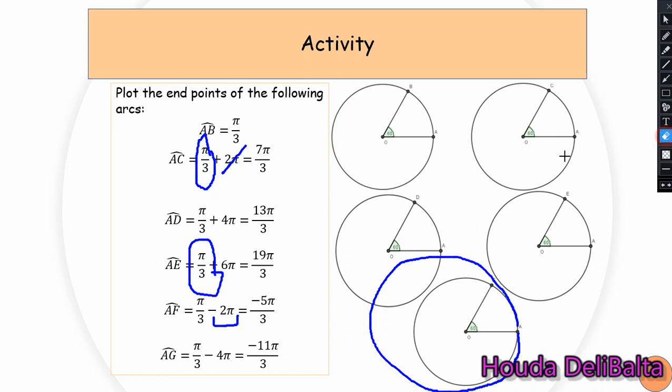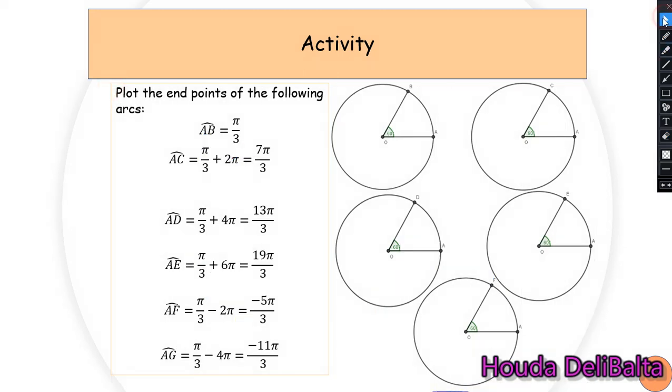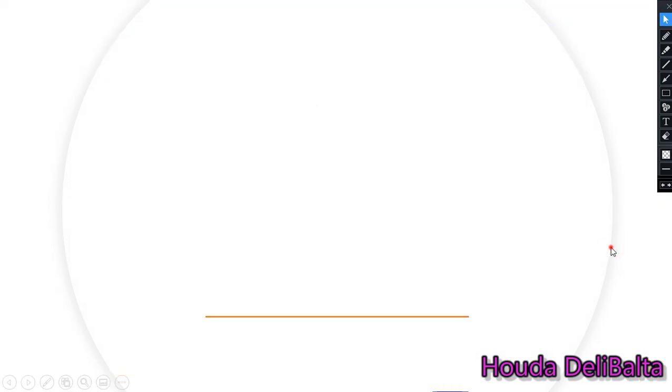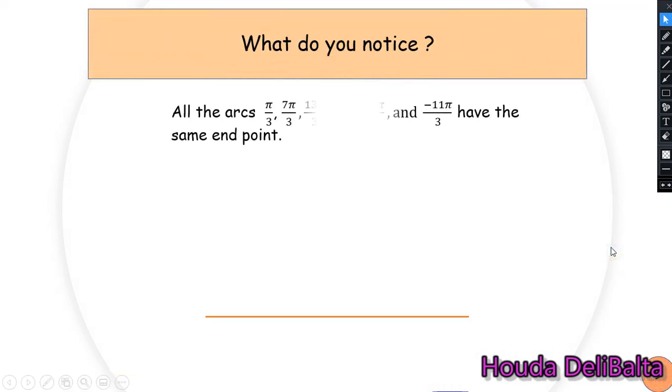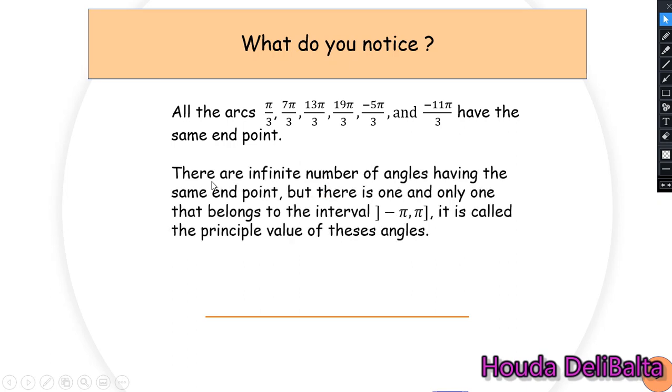Now let's learn more about the principal value. What we notice using the previous example is that all of these arcs have the same endpoint, so that means there are an infinite number of angles having the same endpoint, because every time I add a multiple of 2 pi I get a new angle, but they all have the same endpoint.